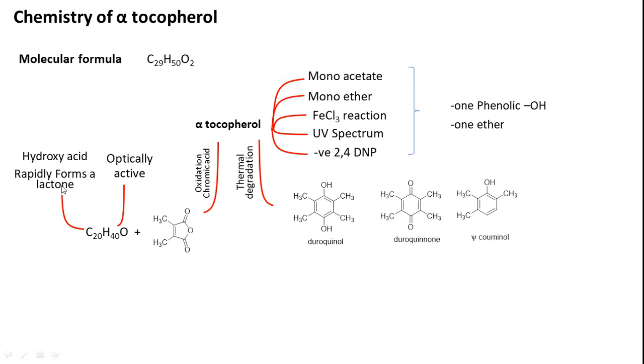Gamma lactones, delta lactones, alpha lactones, beta lactones can form, because whenever a hydroxy group as well as a carboxylic acid are present in a single compound, with spatial proximity there is a possibility of lactone formation.